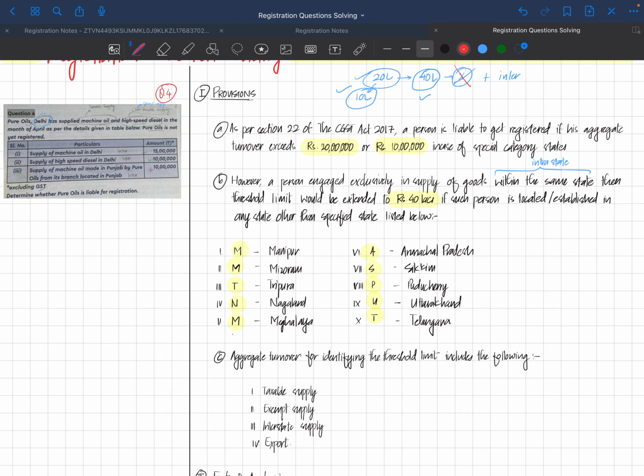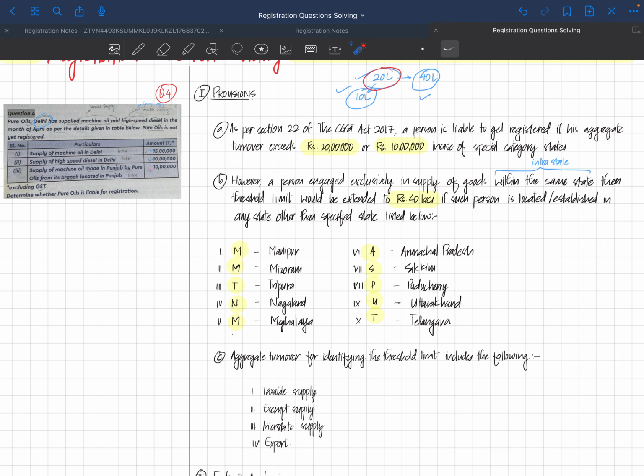And since none of them is interstate, we can skip both parts. Even if you write it, it is not wrong, but removing all the unnecessary provisions is also part of saving time. So we'll write about this 20 lakhs.